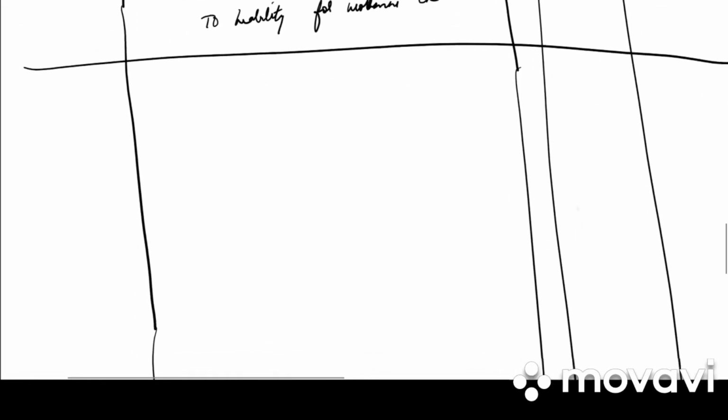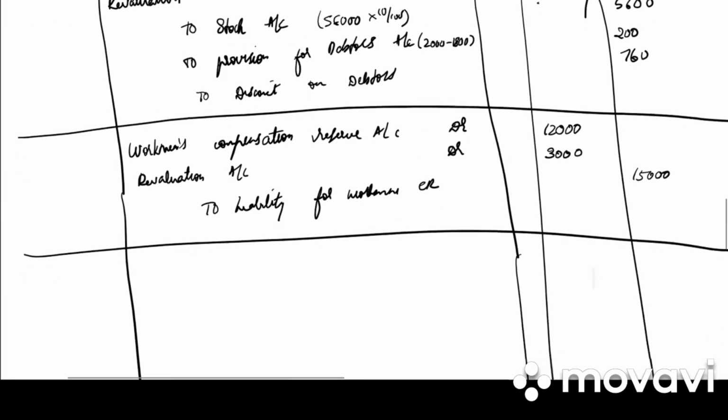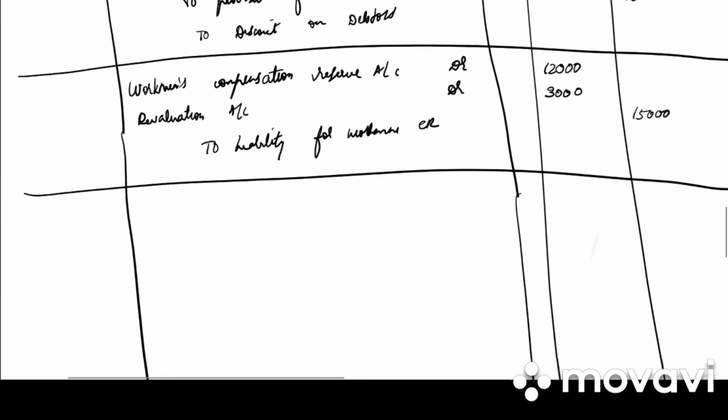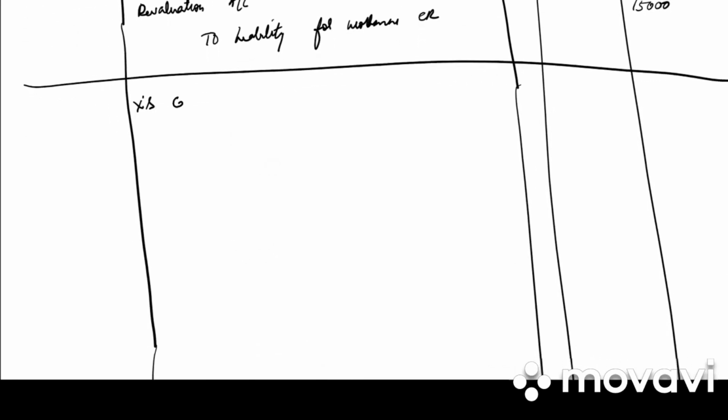Next, in revaluation account, do we have a profit or loss? 6,560 plus 3,000. So it is a loss. What will be the journal entry? It is X capital account debited, Y's capital account debited to revaluation account.